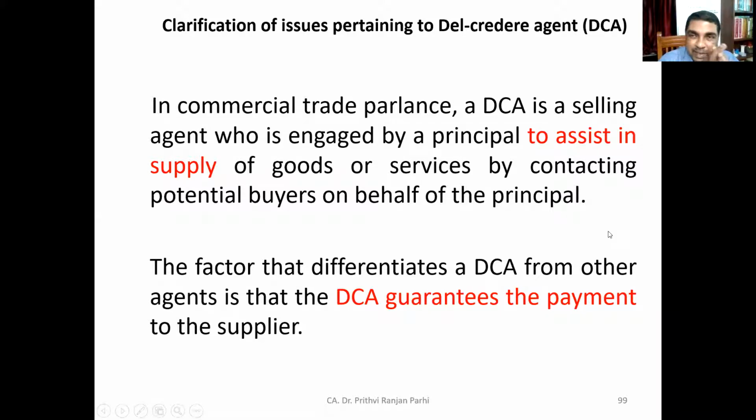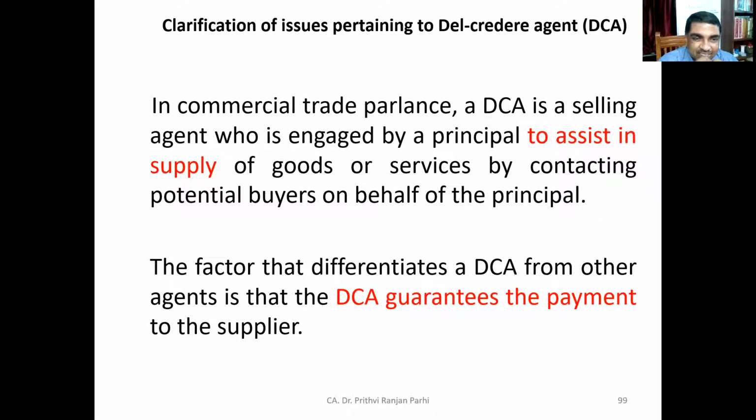Friends, there is one more typical agency which is called as Delegated Agency. Okay, they're called as DCA, Delegated Agents. They are in fact a selling agent who are engaged by the principal to assist in supply of goods and services by contacting the buyers. So they find out who are the buyers. Normally that is their role, but they play one more additional role. What is the additional role?